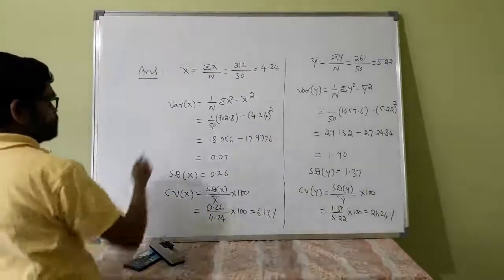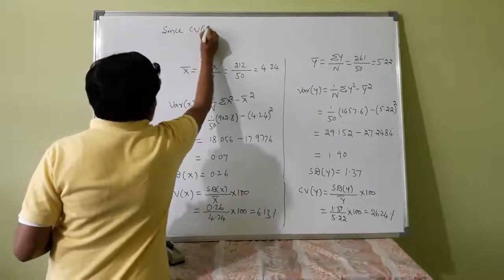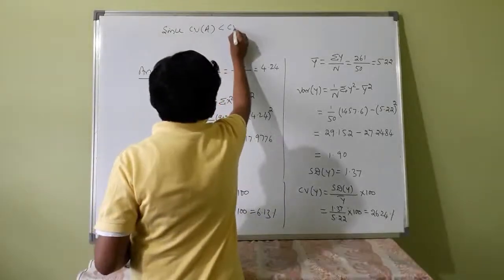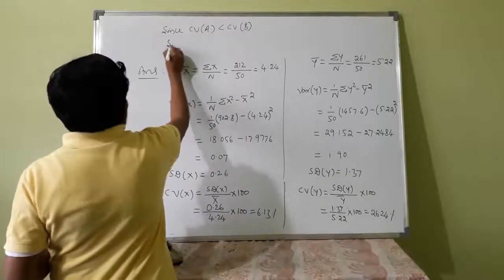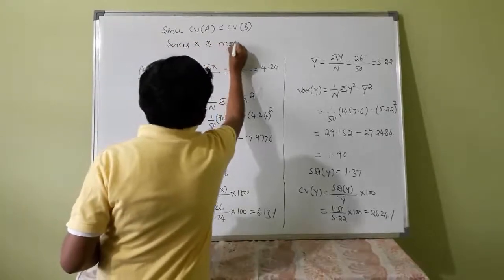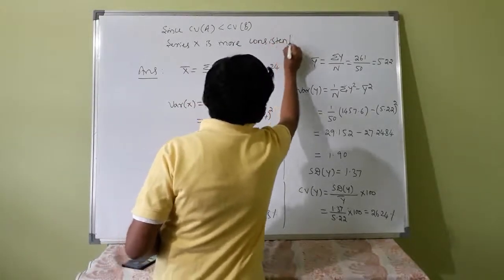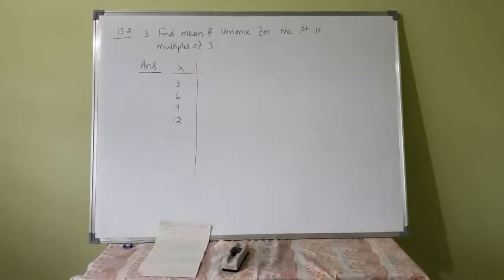So, since coefficient of variation of X is less than coefficient of variation for Y, series X is more consistent. So that completes 15.3. Only 5 examples were there.